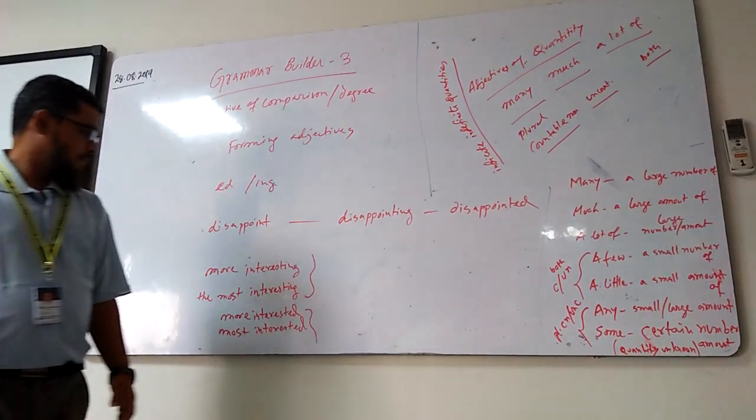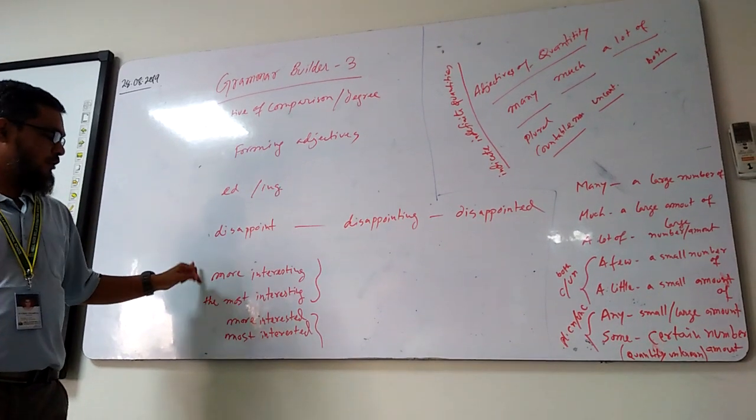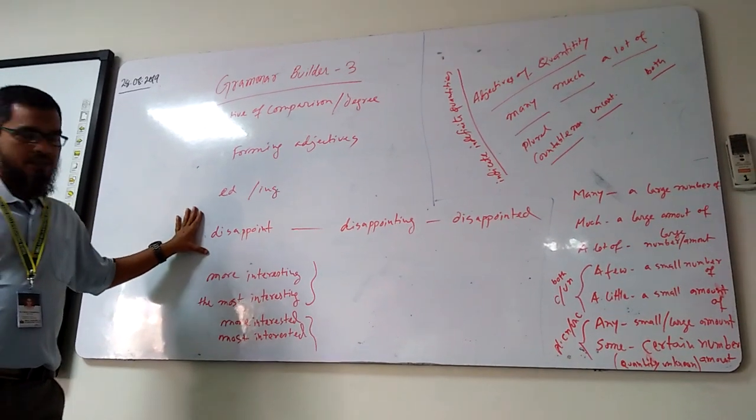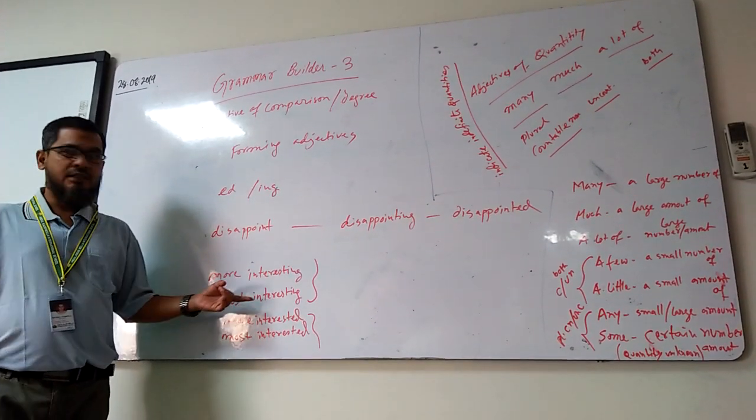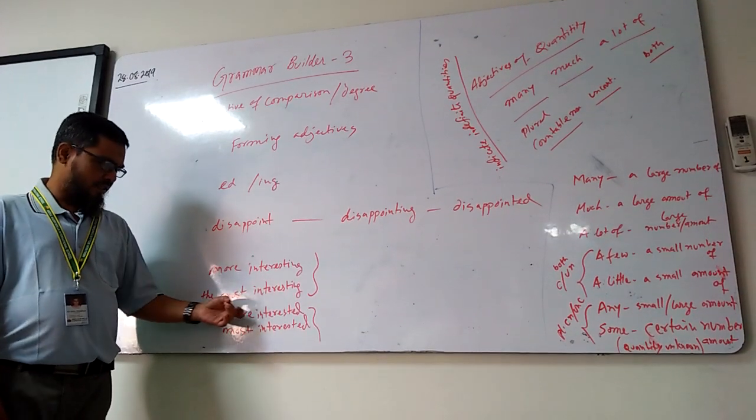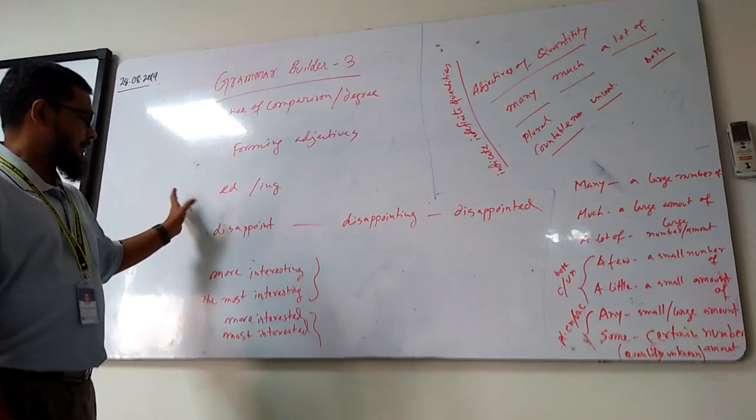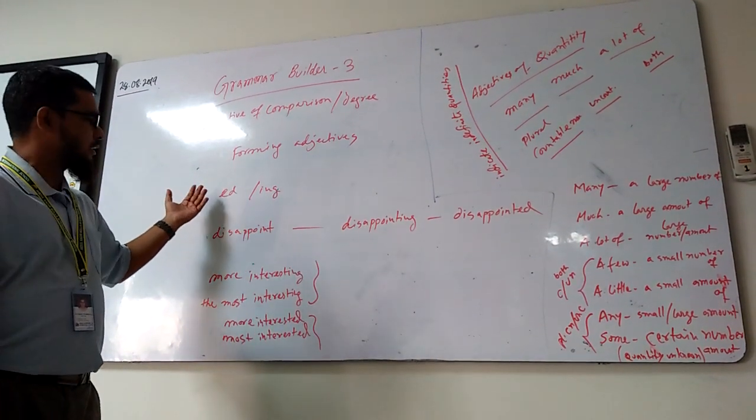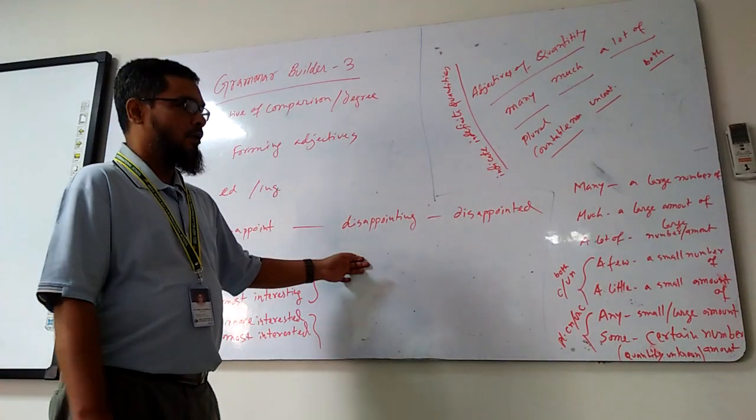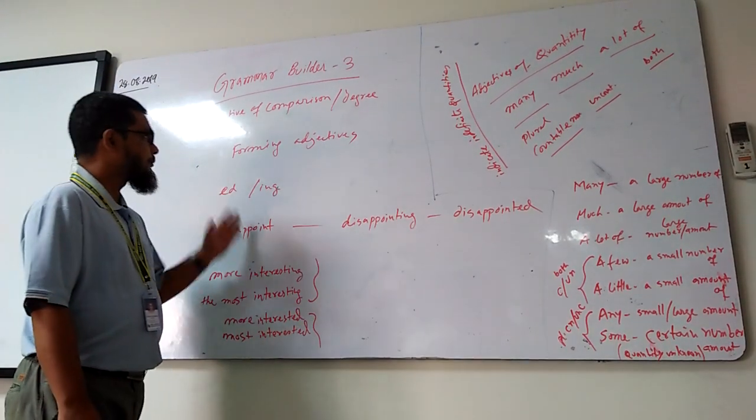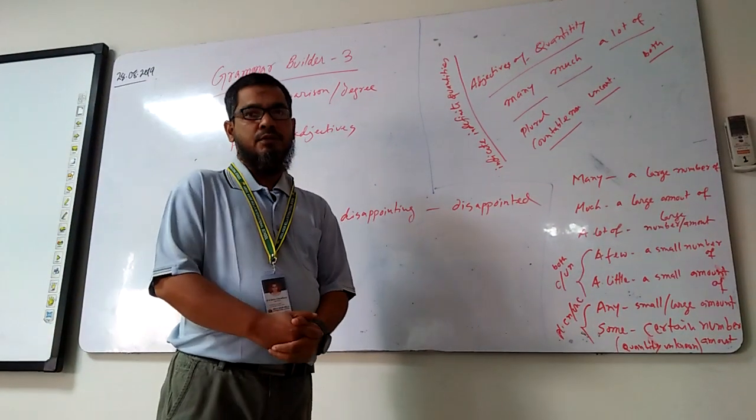Now, interestingly, with degrees of comparison, adjectives of comparison also can be used before these adjectives. Like here, more interesting, the most interesting, more interested, most interested. So we also can form new adjectives by using ed and ing at the end of this word. Also, we can make them superlative or comparative. Normally they are positive, right?